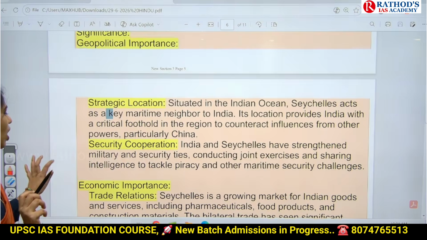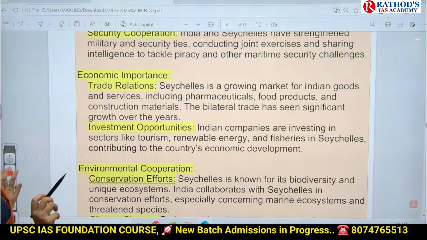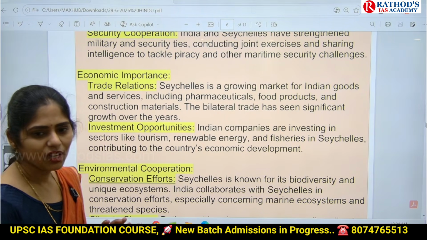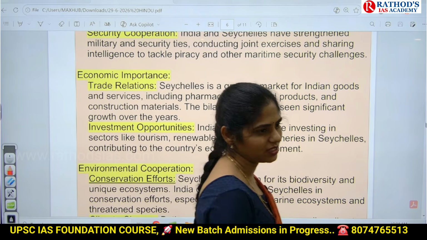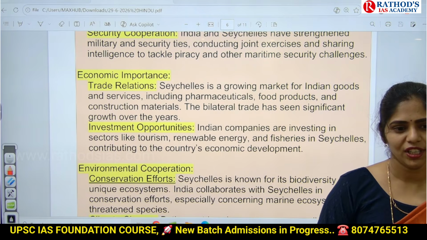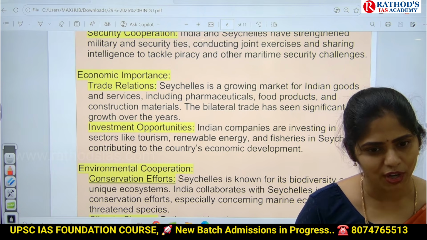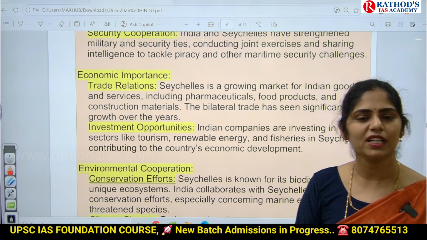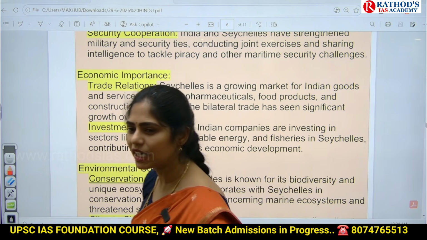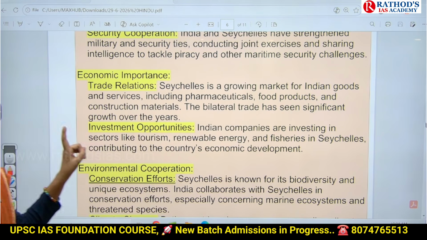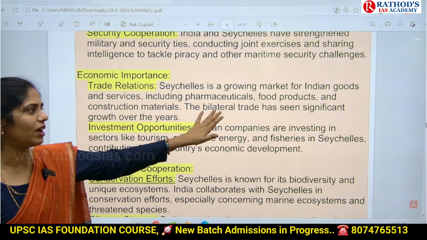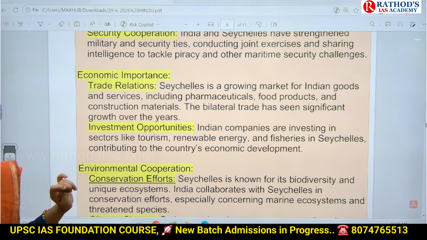And next one is economic partnership. India is doing trade. Obviously, we need markets to sell our goods. Then only we can produce more, improve our economy, give employment to our people, and fight against poverty, hunger, etc. So India is doing trade with Seychelles related to pharmaceuticals, food products, construction materials, whatever it may be.